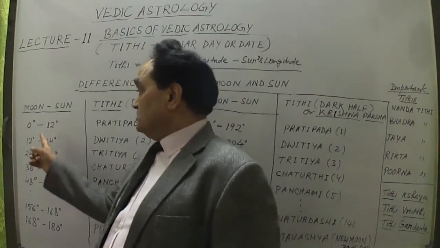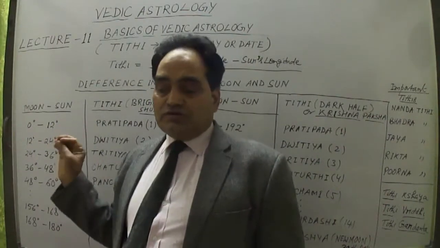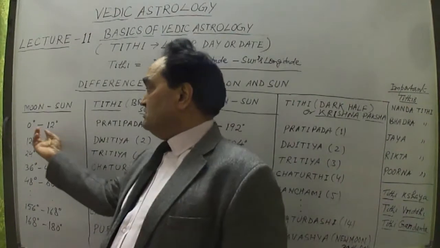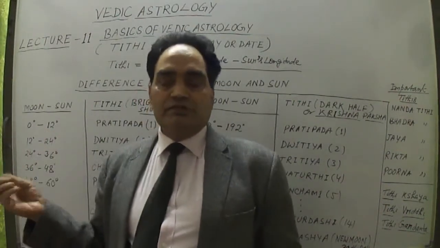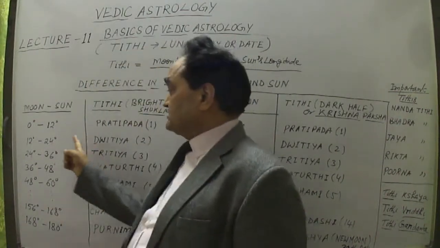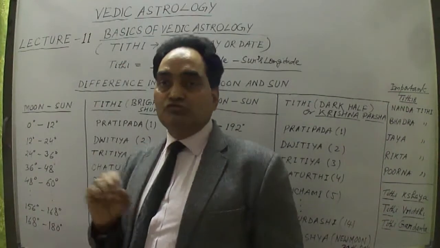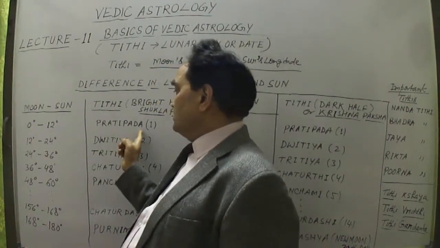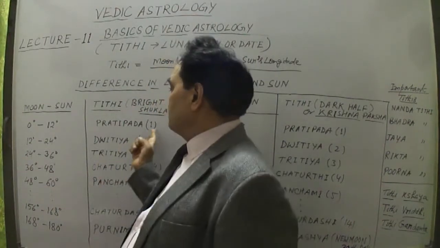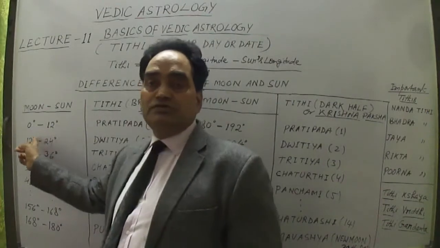It means the difference of the moon's longitude and the sun's longitude, with the sun's longitude subtracted from the moon's longitude, is between 0 and 12 degrees. That difference gives us Pratipada, the first Tithi, first moon's day or lunar day.